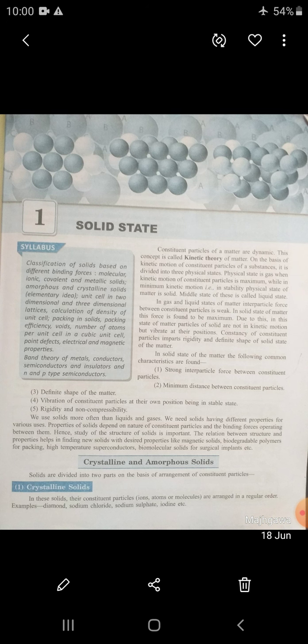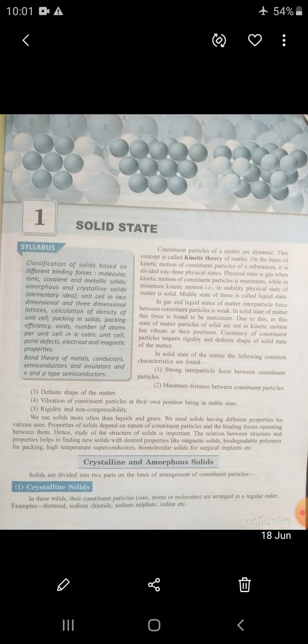So we have learned four characteristics of solids. First, minimum kinetic motion is found in the constituent particles of matter that is solid. Maximum interparticle force is found in the constituent particles of matter that is solid. They show rigidity and definite shape. So definite shape, rigid, hard, minimum kinetic motion and maximum interparticle force are found in the state of solid.